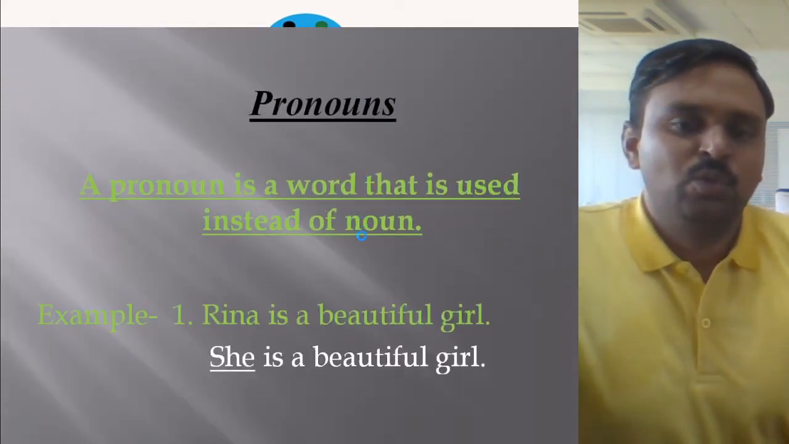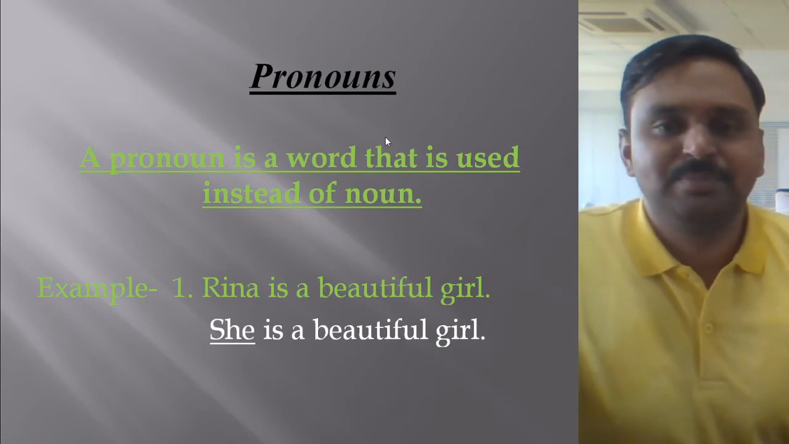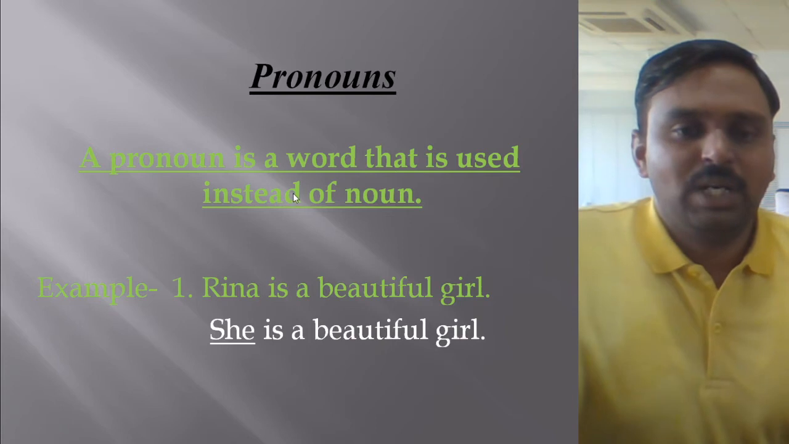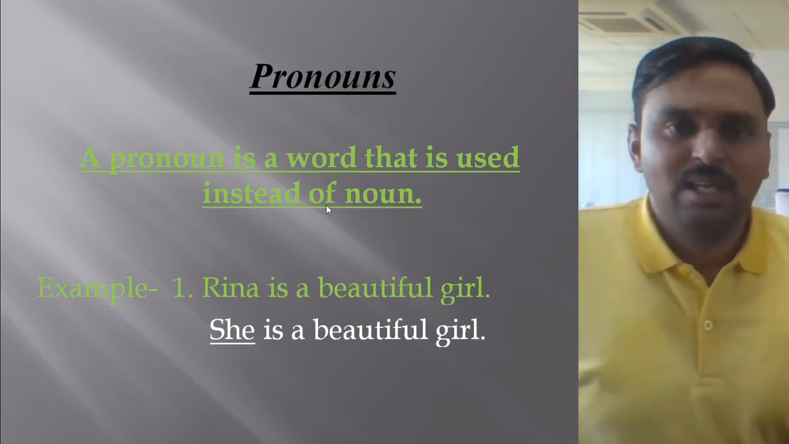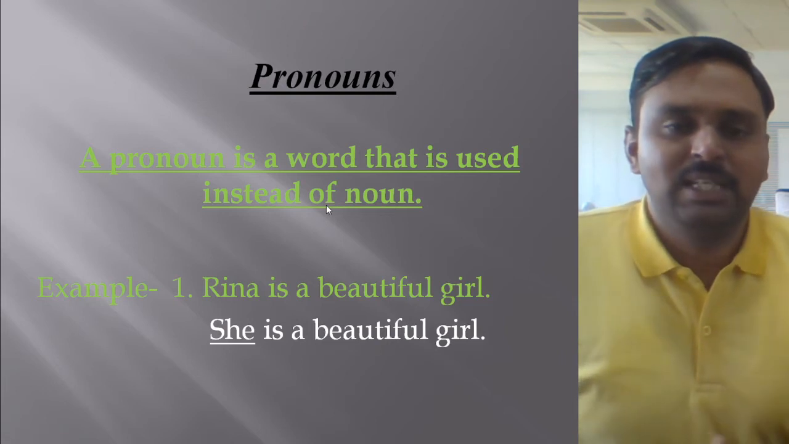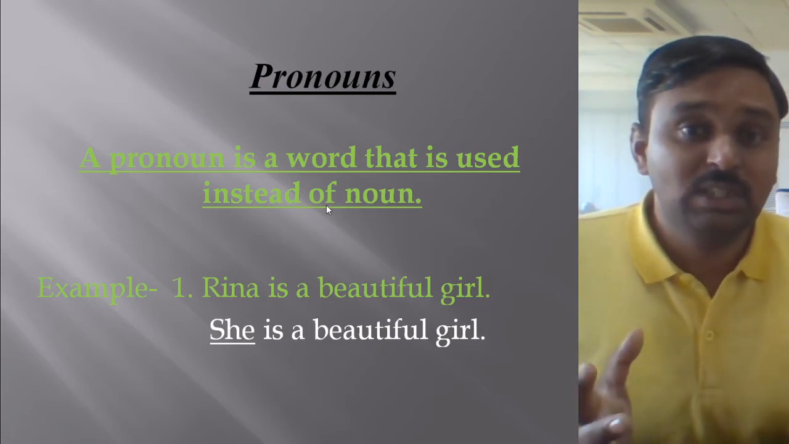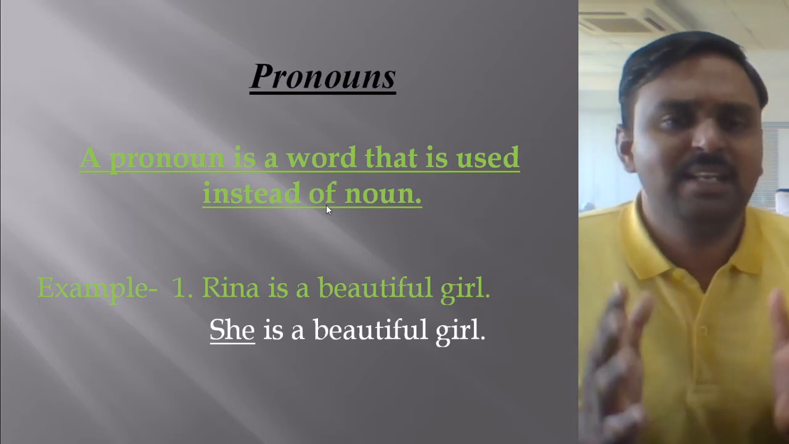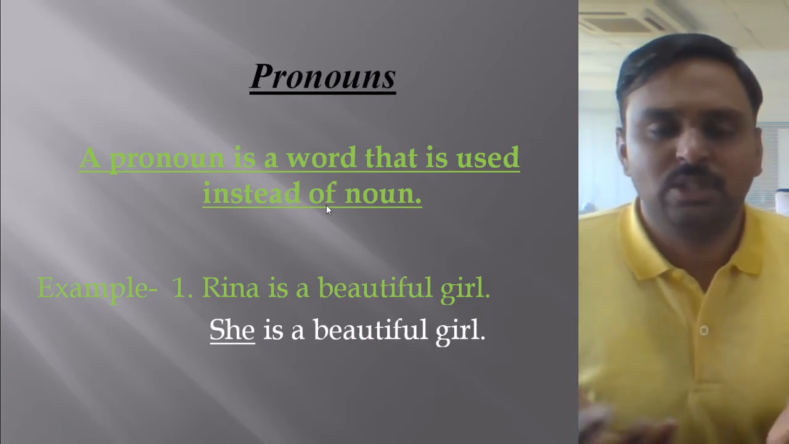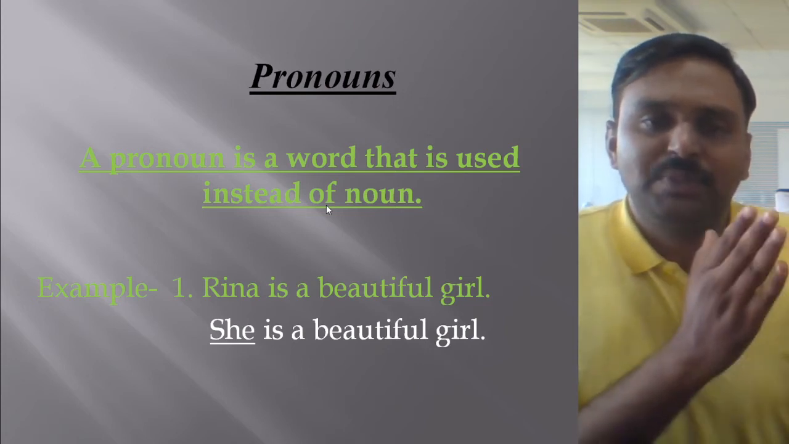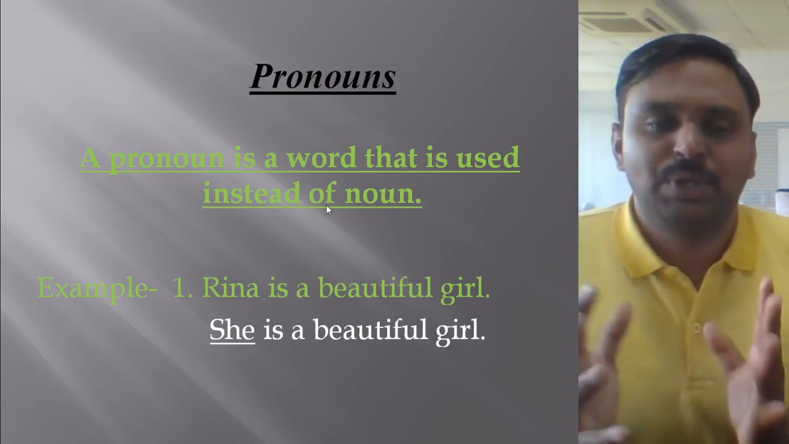Now let's see what exactly pronoun is. So see here, pronoun. A pronoun is a word that is used instead of a noun. Just now in a previous chapter on compound nouns, we discussed what a noun is. Now noun is what? It's a naming word. Any name of a particular thing, place or person can be called a noun. So here, in the place of that noun, we have to use a pronoun.